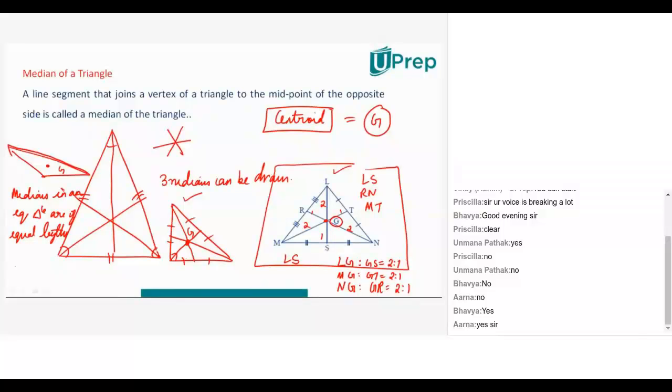Yes, sir, but I have a doubt. Yeah, go ahead. Sir, we said that the common point of all the medians is the centroid, right? Point of intersection, yes. Actually, on what basis do we draw the median?